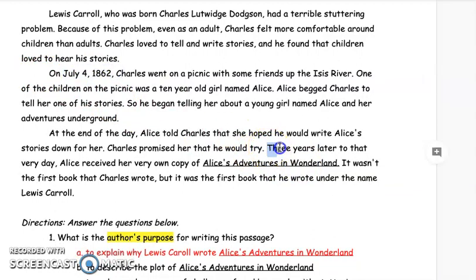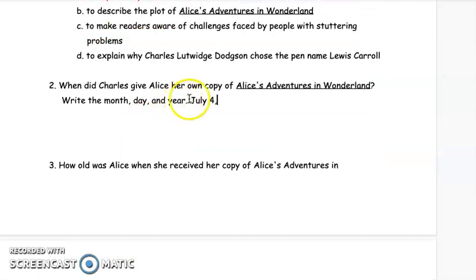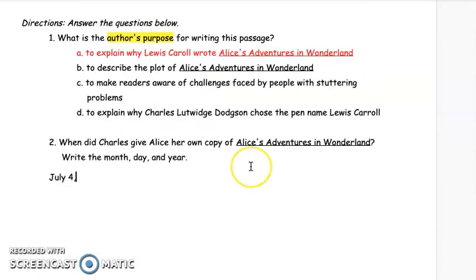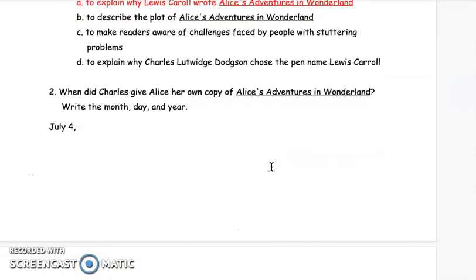And then it says here, 3 years later, to that very day, Alice received her own copy. So to that very day means the month and the day were the same. It's just the year that's different. So we know it's July 4th. But what is the year? It's 3 years later than when they met. So 1862 plus 3 years, 1865. That is the day that Alice received her very own copy of Alice's Adventures in Wonderland, okay?